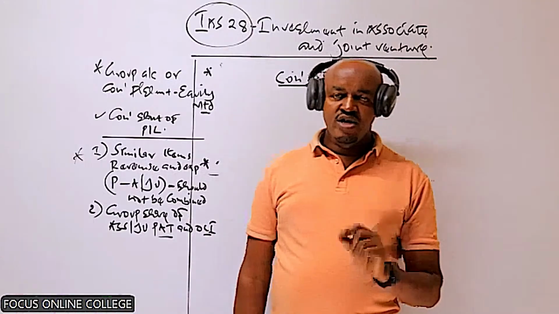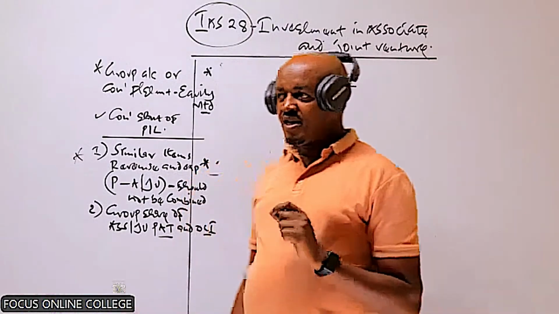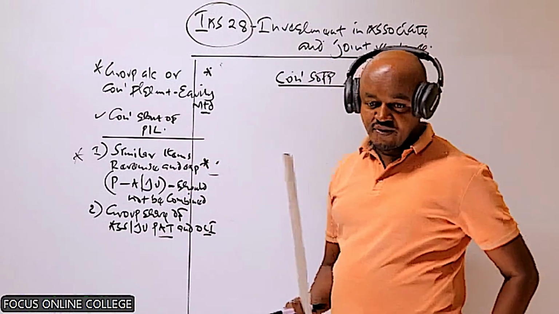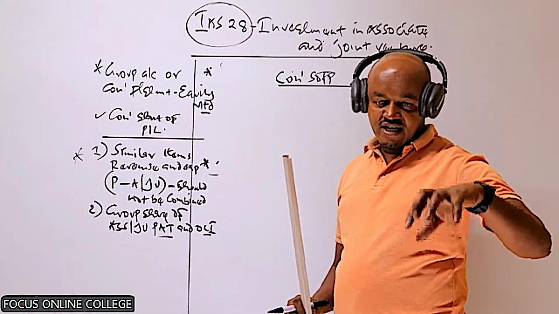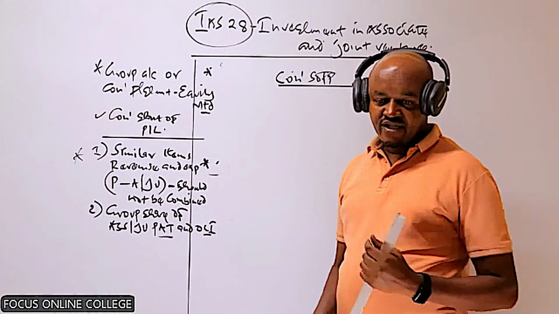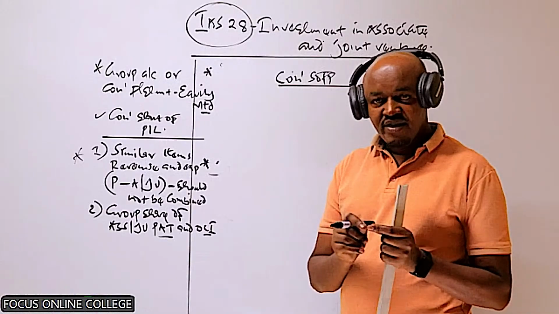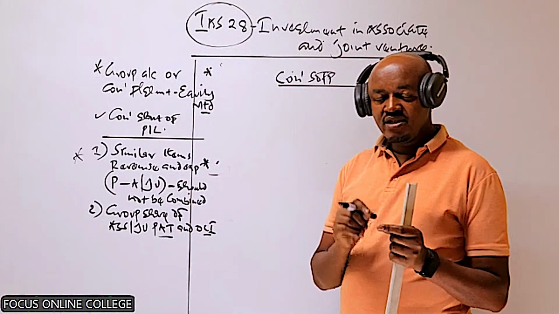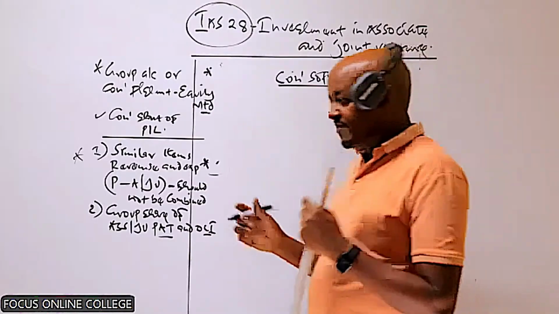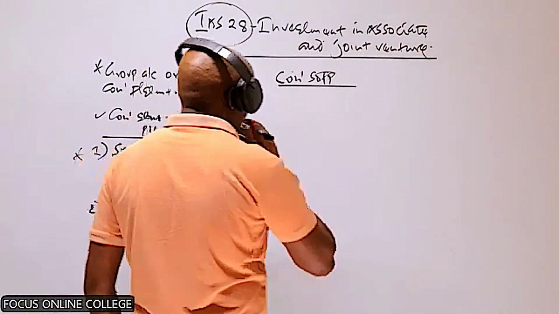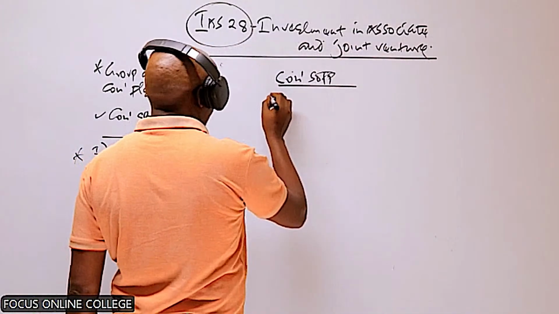No. According to the equity method, when preparing the consolidated statement of financial position and the parent company has invested in an associate or a joint venture, we don't combine similar items of assets and liabilities, those of the parent and those of the associate or those of the joint venture.